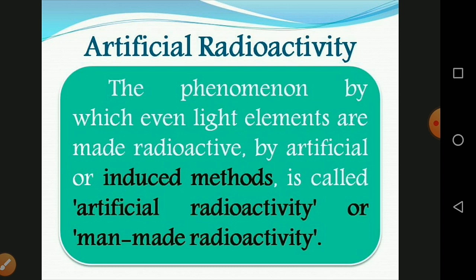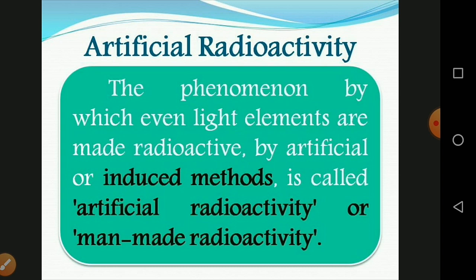The particle which is used to induce the artificial disintegration is termed the projectile, and the particle which is produced after the disintegration is termed the ejected particle.